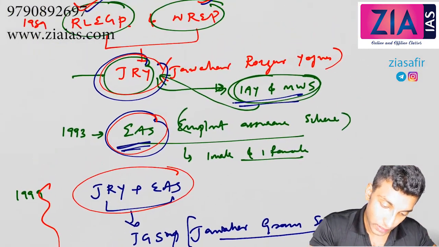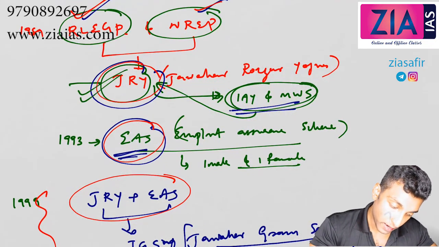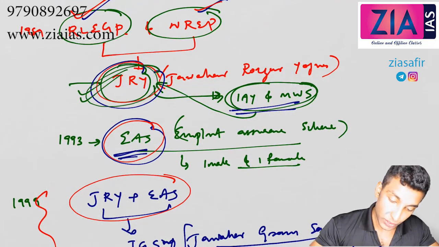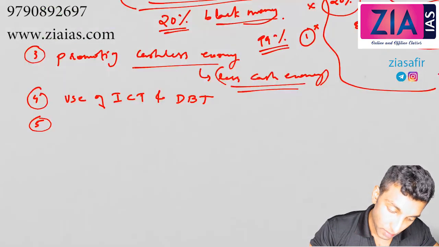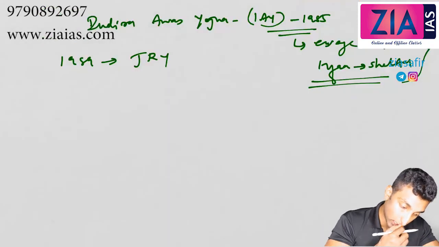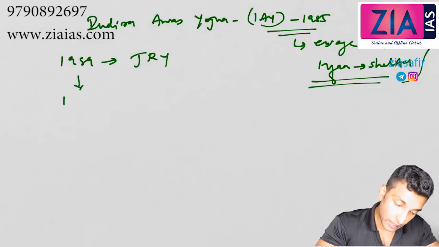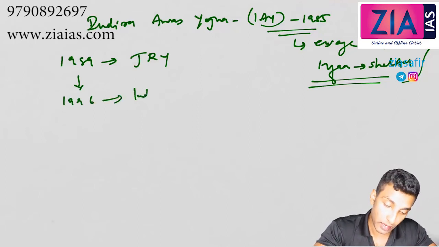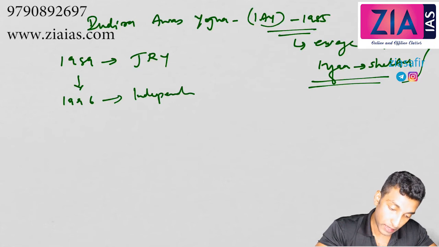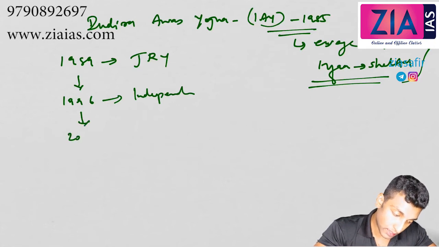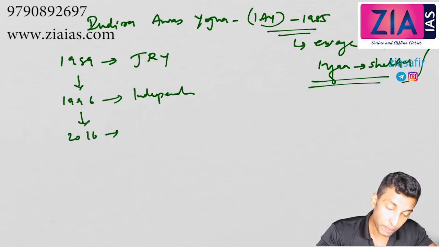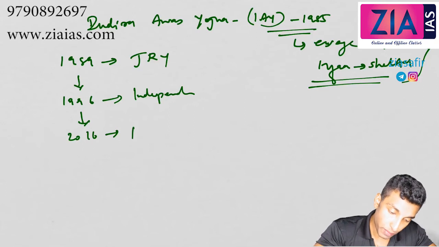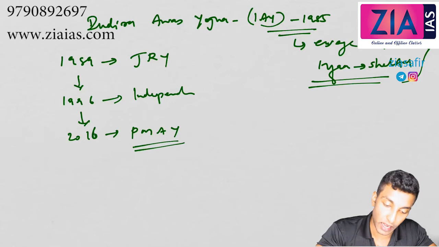It was made a sub-scheme under Jawahar Rozgar Yojana, but in 1996 again it was made an independent scheme. Then in 2016 it was renamed or became part of Pradhan Mantri Awas Yojana.